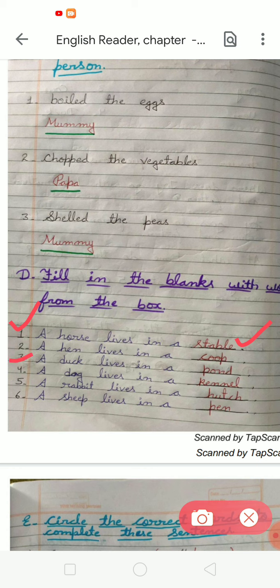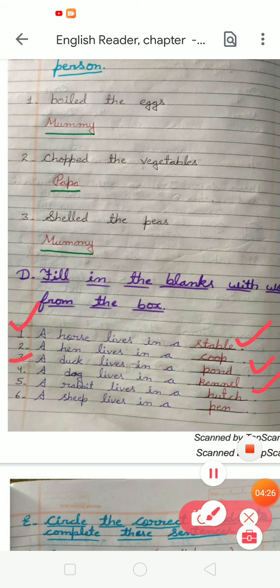Next, a duck lives in, so where does a duck live? So a duck lives in a pond. So we have to write P-O-N-D, pond. Third, after that, fourth, a dog lives in a, so we have to write kennel, K-E-N-N-E-L, kennel.